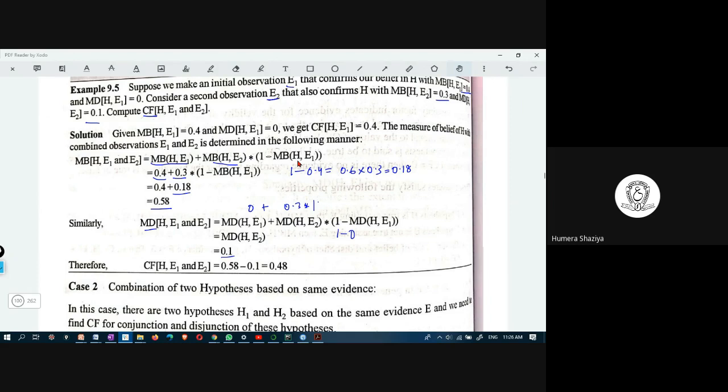This is not 0.3. MD of H comma E2 is 0.1. So 0.1 times 1 is 0.1. Now the certainty factor is the measure of belief, which is 0.58, minus the measure of disbelief, which is 0.1, equal to 0.48. So the certainty factor is 0.48.